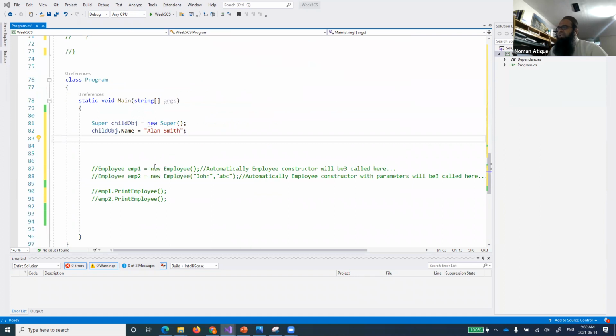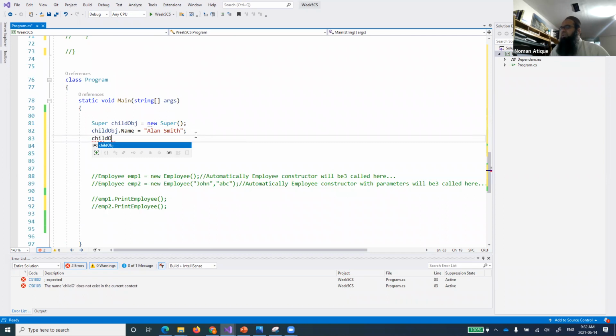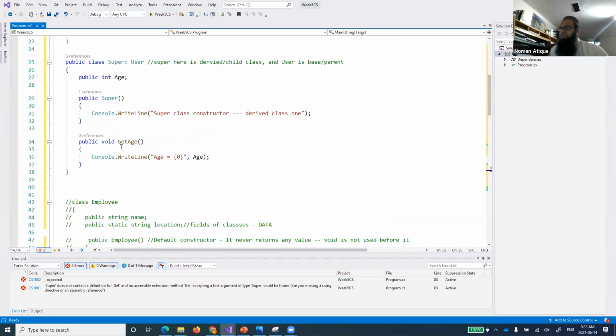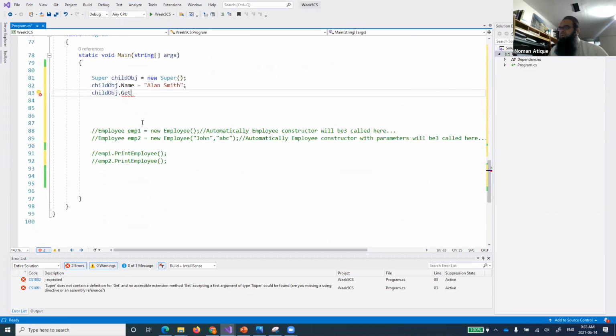So rather than defining it, I can set up the location by accessing child obj dot get user info. I'll call get user info and pass a location over here.